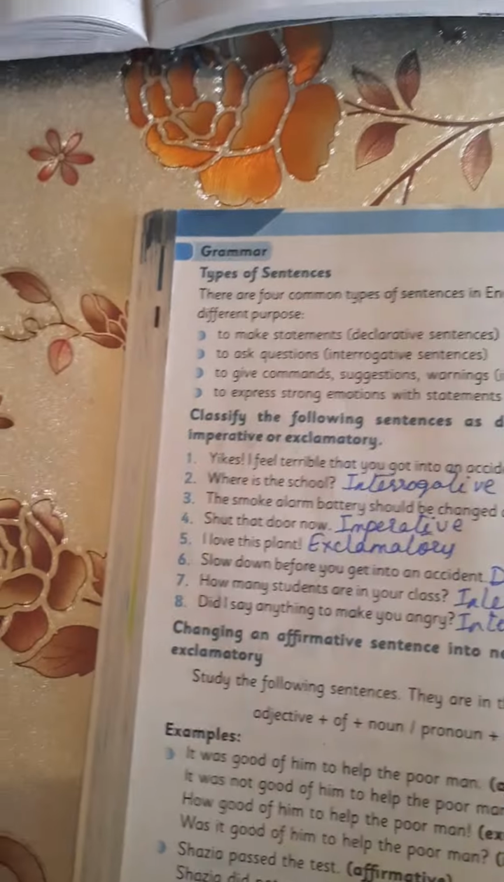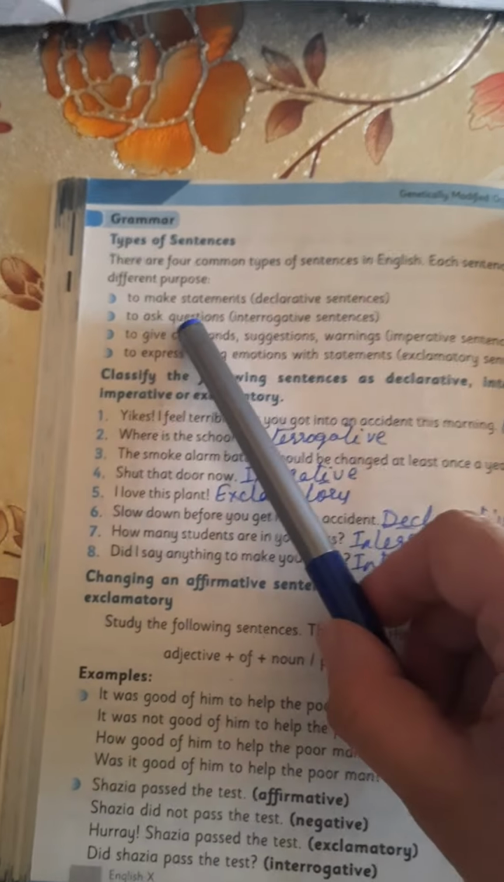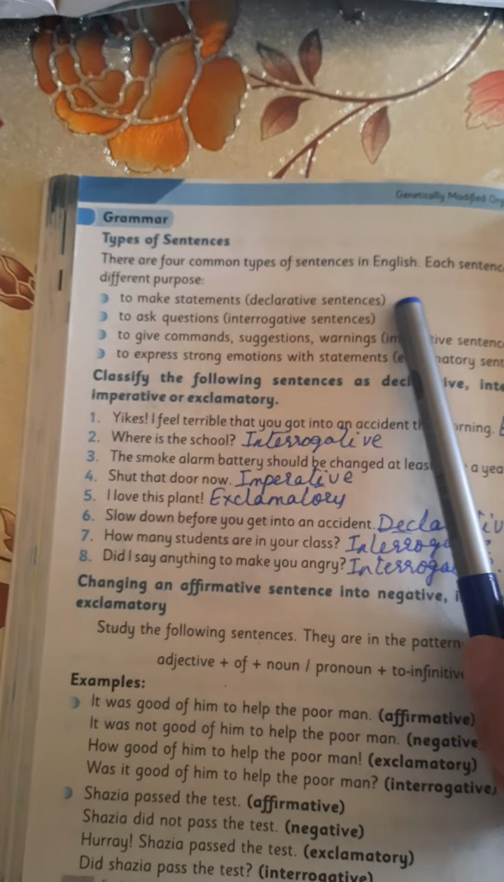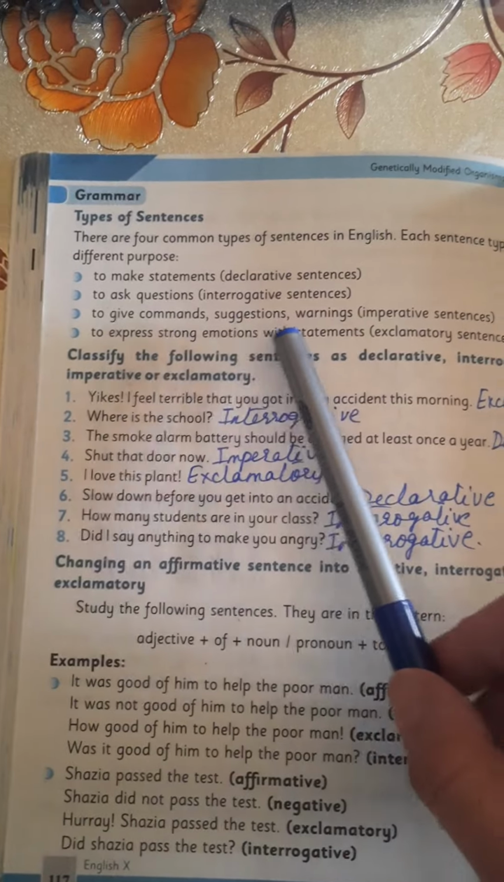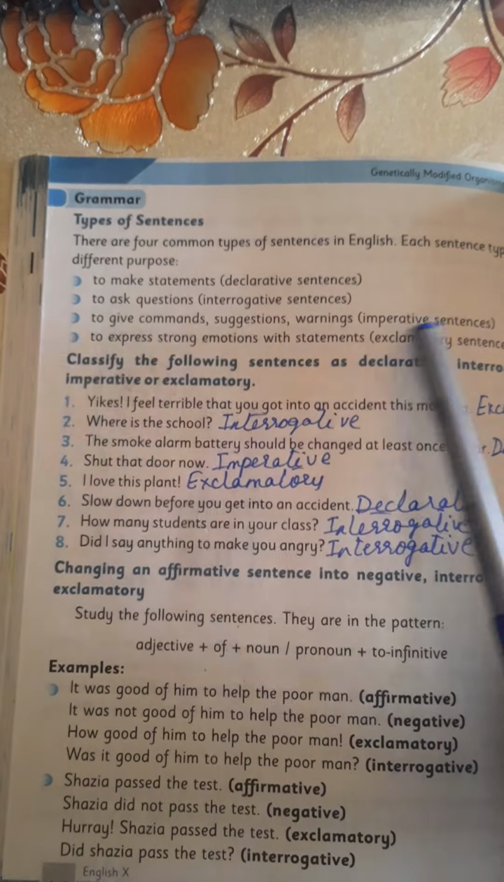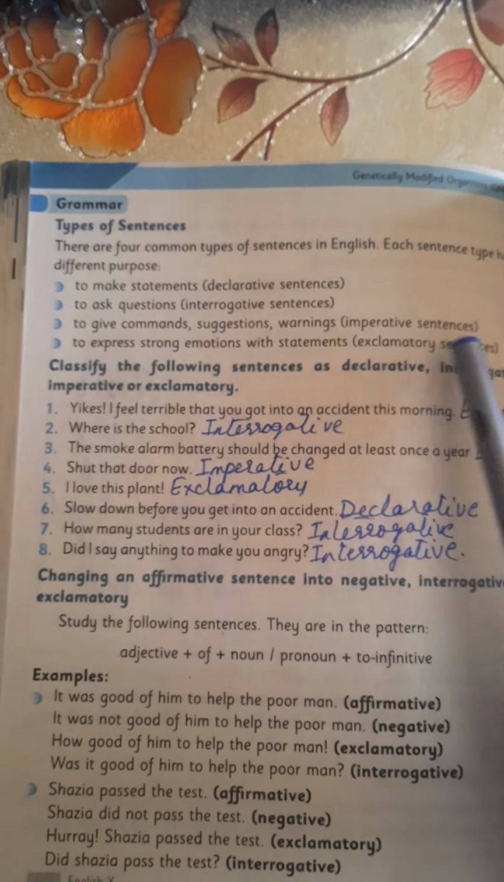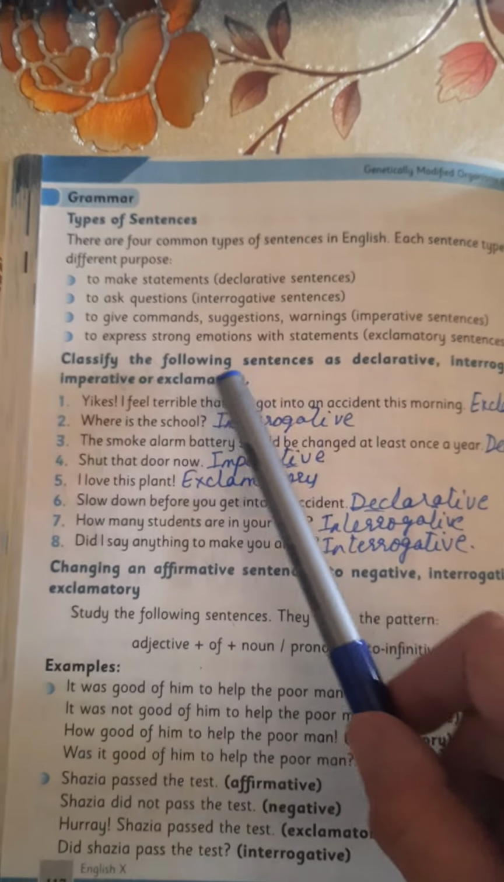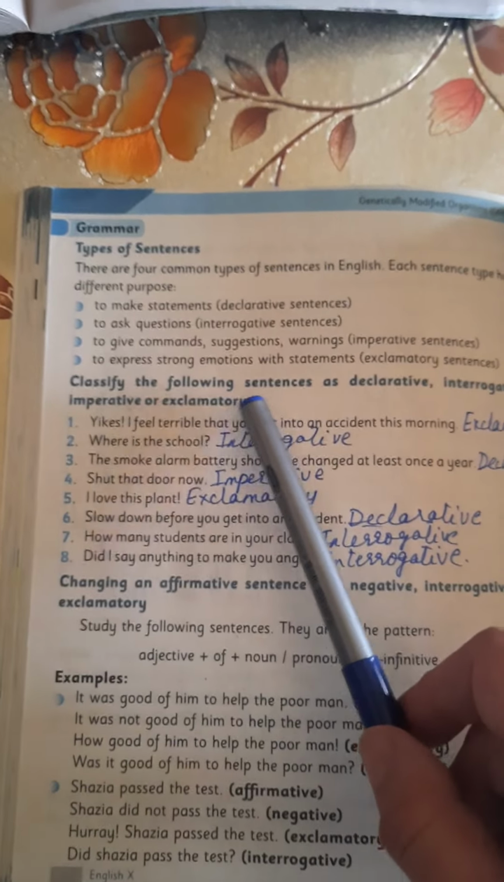Now let's move on to the grammar part, page 117, types of sentences. There are 4 common types of sentences in English. Each sentence type has a different purpose. To make statements, declarative sentences. To ask questions, interrogative sentences. To give commands, suggestions, warnings, imperative sentences. To express strong emotions with statements, exclamatory sentences. Classify the following sentences as declarative, interrogative, imperative, or exclamatory.